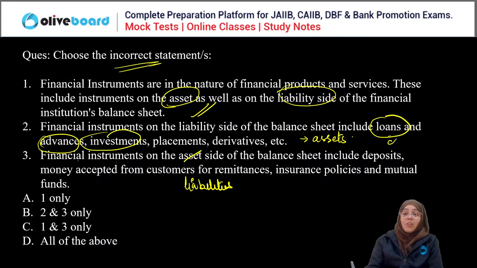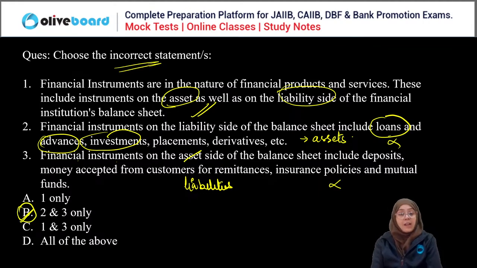So, second is wrong and third is wrong. So, B is the correct answer because we have to choose the incorrect statement. First is the correct statement. Clear? Done? Yes, it is also a part of AFM. Right. Done.